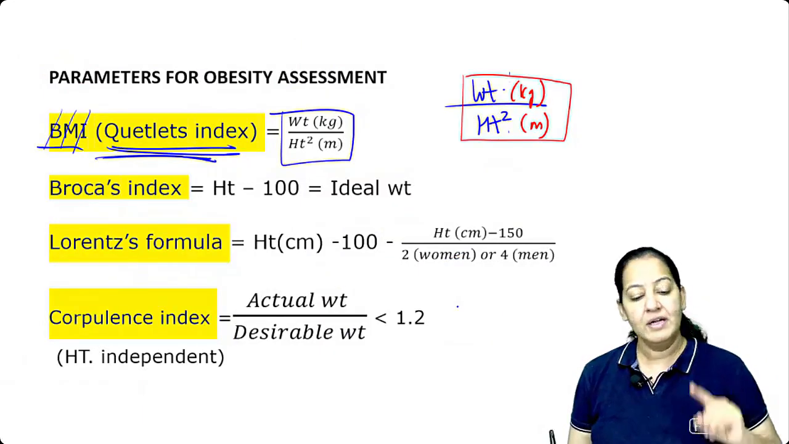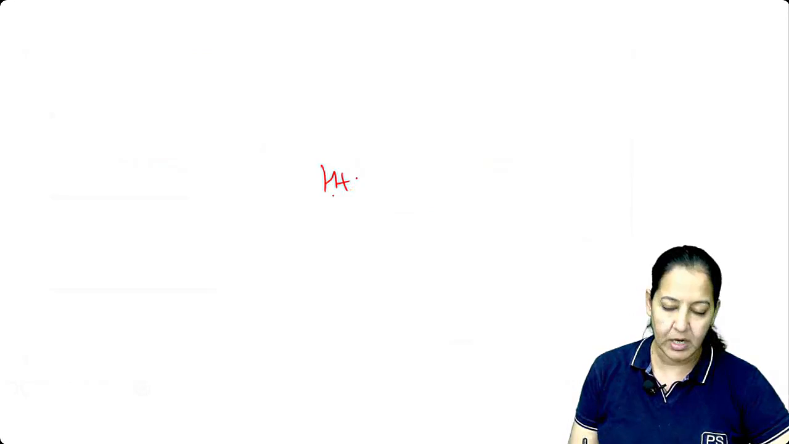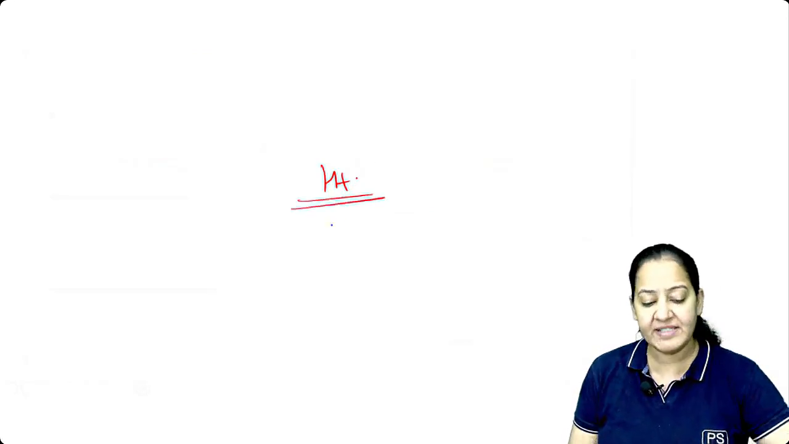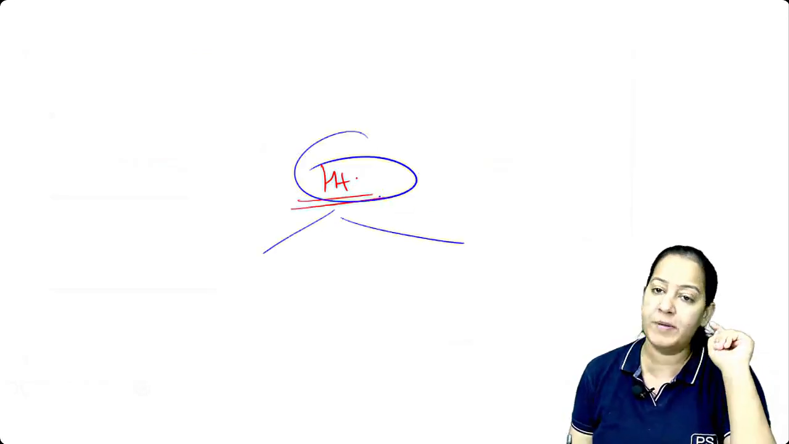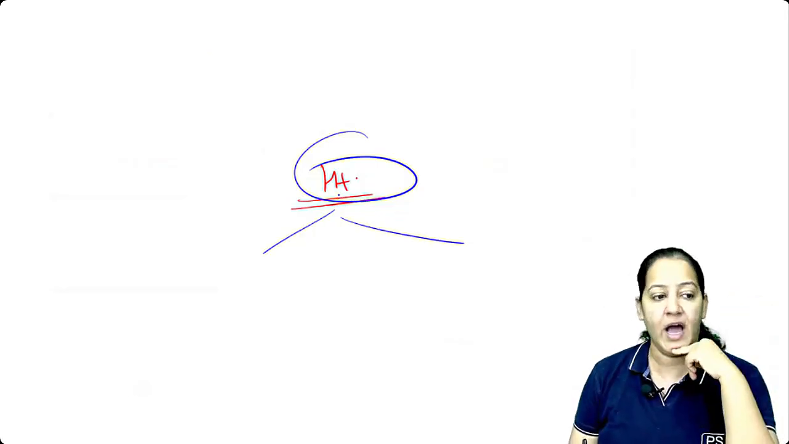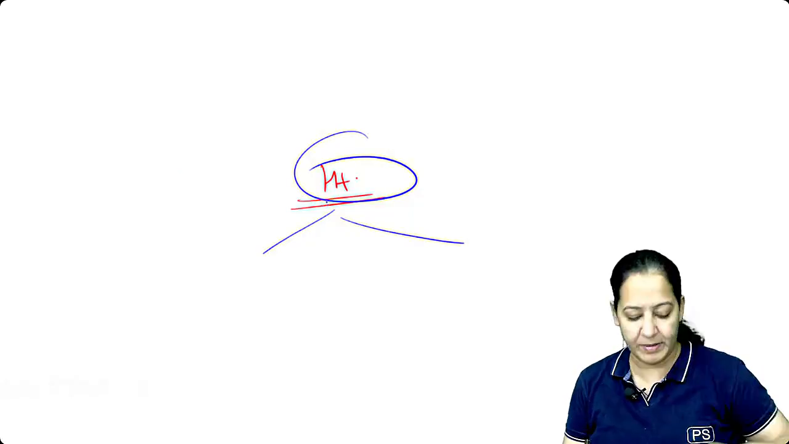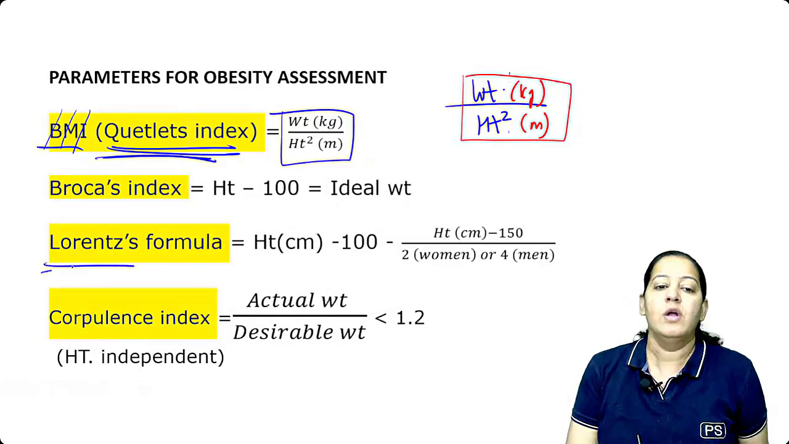This is BMI. One more index is there. Can I ask you a question? I don't know the weight. I know only height. Can I say whether the person is obese or non-obese based on height? I don't know the weight of the person, I know only the height. Based on the height, can we comment whether the person is obese or not? Yes, we can. The formula is the Lorentz formula.